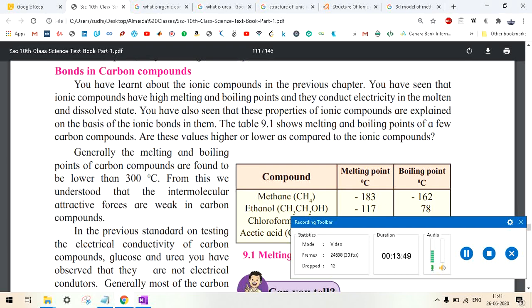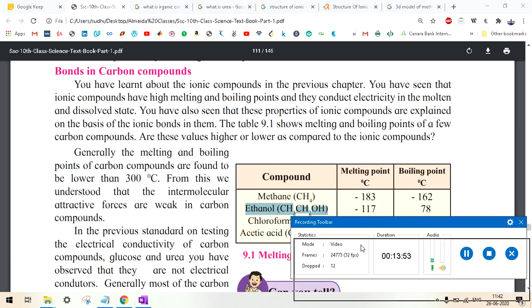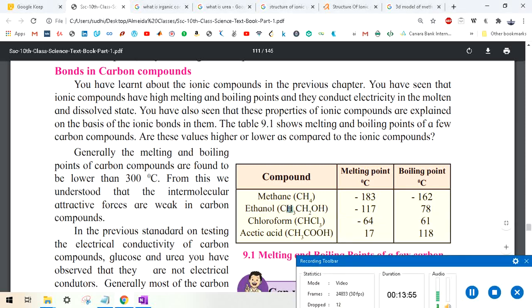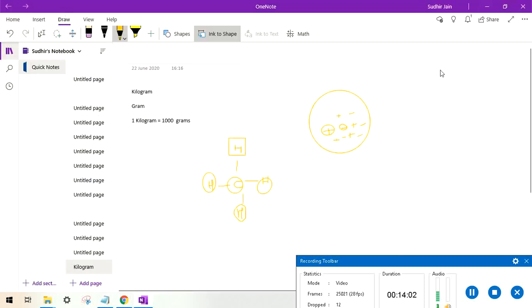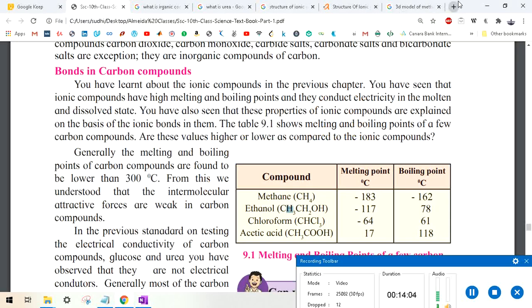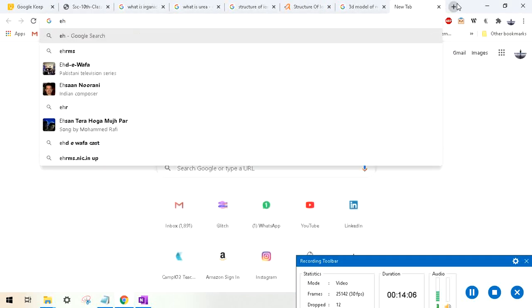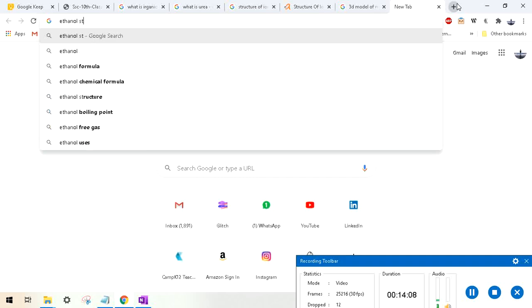If we talk about ethanol, the molecular formula of ethanol is CH3CH2OH. Now let's understand how ethanol will look. It is very simple. Let me show you. Ethanol, a structural formula.